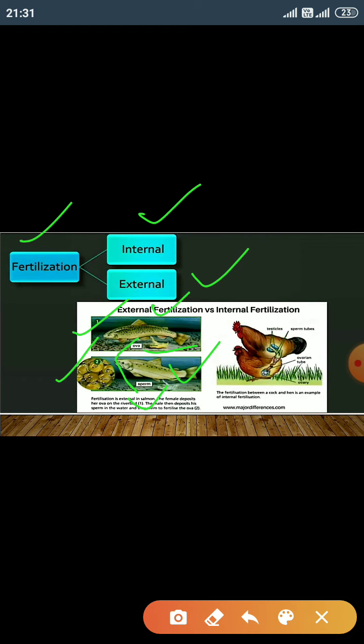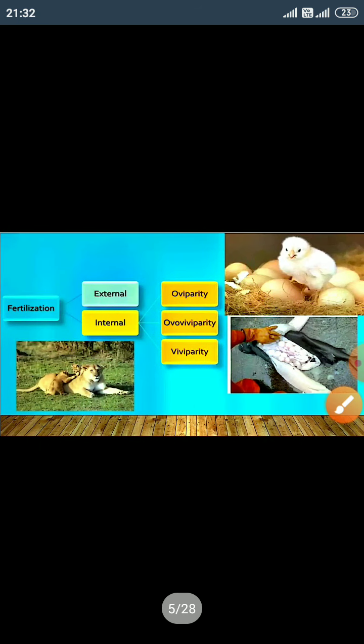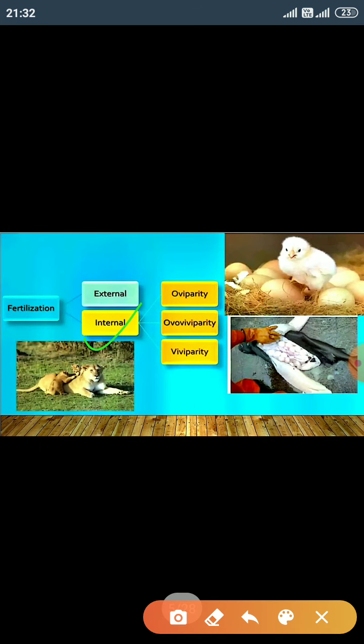Whereas in internal fertilization, the male animals ejaculate their sperms by their ejaculatory and copulatory organs into the female genital tract. In internal fertilization, individuals may be oviparous, ovoviviparous, and viviparous.